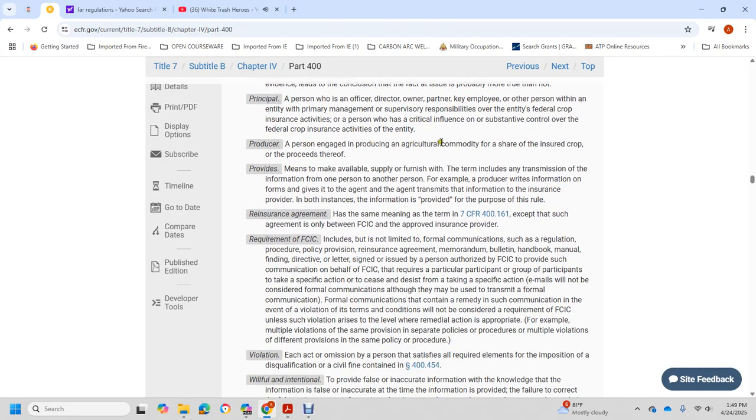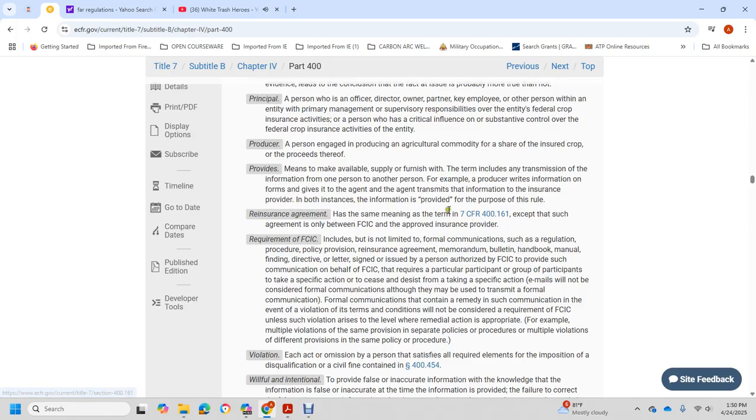Producer: the person producing the agricultural commodity, the insured crop, or the other proceeds thereof. Means of the making and supply of the furniture: the terms include the transmission of information from one person to another person. For example, the producer who writes information on the form given to the agent, and the agent transmits the information to the insurance provider, with both instances of the information provided for the purpose of the reinsurance agent.